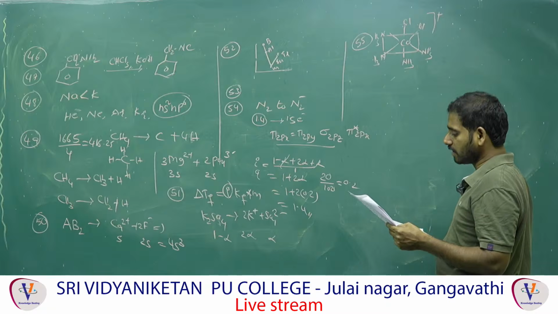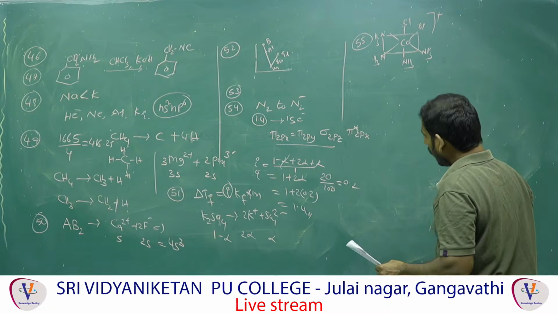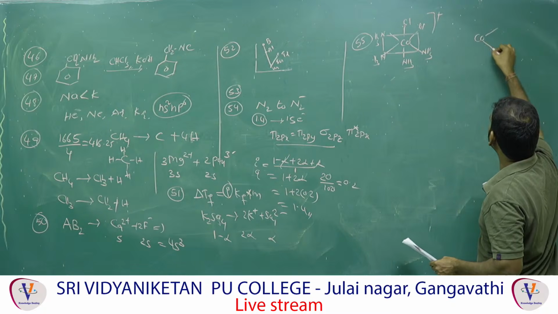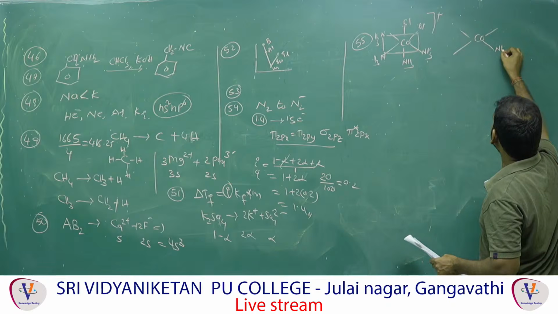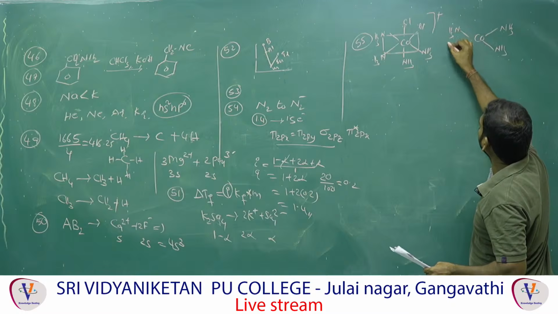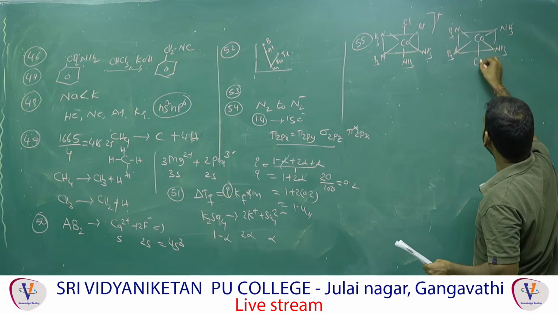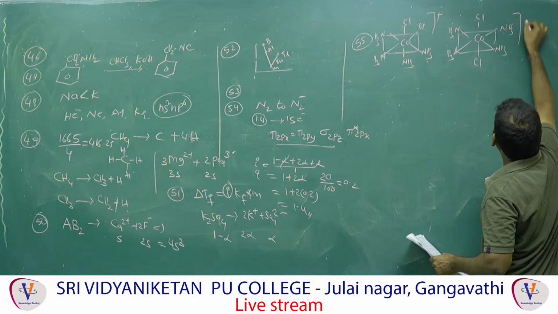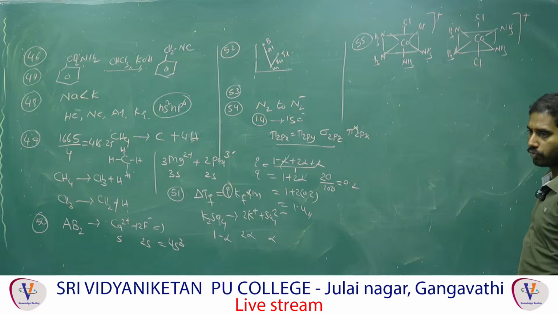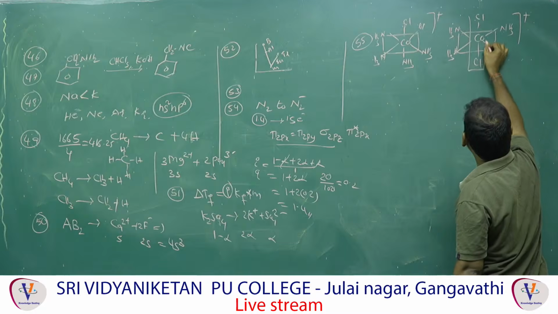Trans [Co(NH3)4Cl2]+ is optically active? Most of the trans forms are optically inactive. Observe, this is cis, and now trans. Observe: NH3, NH3, NH3, NH3, and next one Cl, Cl. So plus 1. Both similar groups are opposite to each other, that is called trans. This is trans. So what will happen?